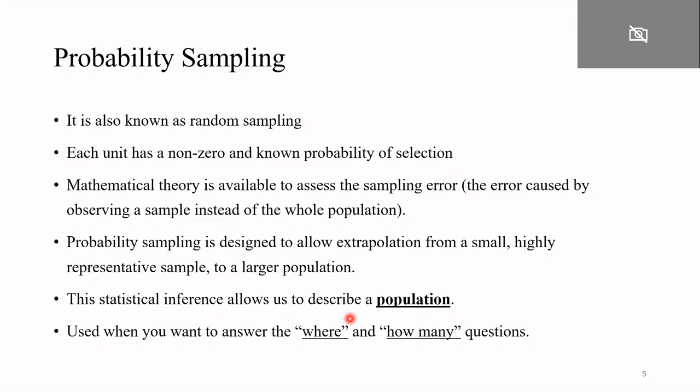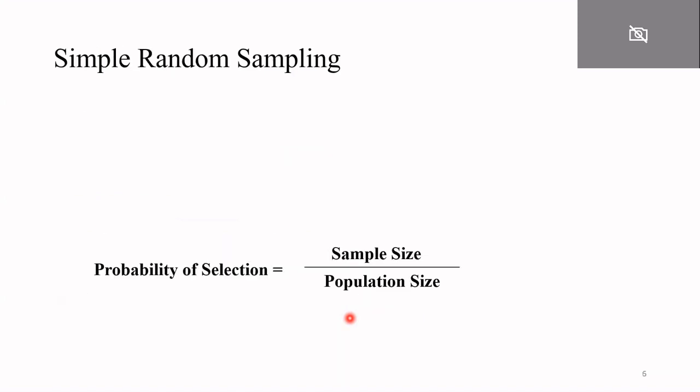Probability sampling is basically used to answer the where and how many questions, like when the research question starts with where or how many. Okay. Now, this is simple random sampling.